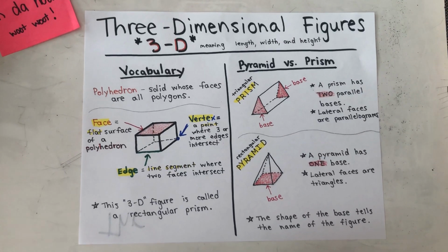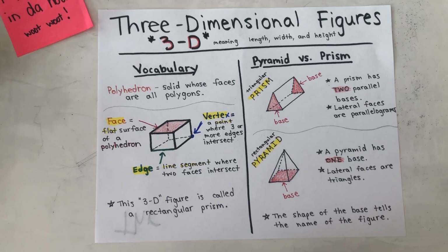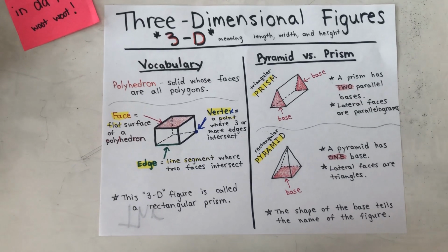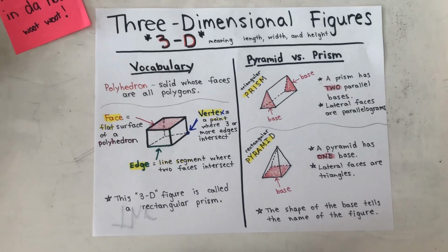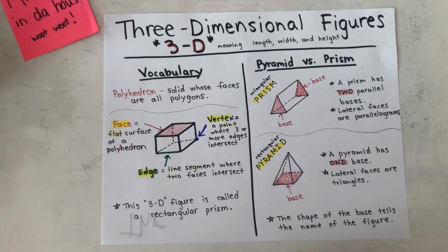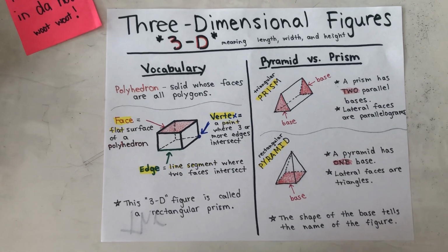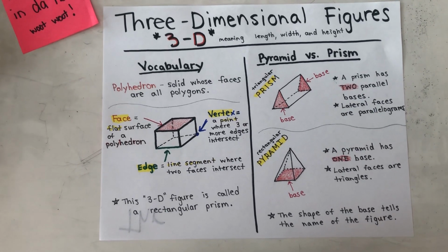I suggest maybe going around your house and showing your parents or your sisters, brothers, cousins, whoever you live with, what you learned today and telling them, hey, this is a prism and this is a pyramid, and tell them why. Maybe even carry your cheat sheet around with you, okay?